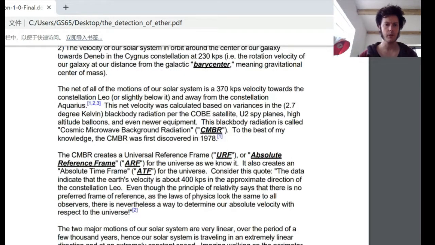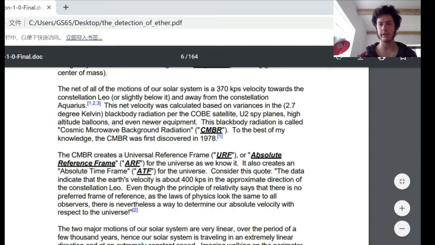The net of all the motions of our solar system is a 370 km per second velocity towards the constellation Leo, or slightly below it, and away from the constellation Aquarius. This net velocity was calculated based on variances in the 2.7 degree Kelvin blackbody radiation per the COBE satellite.